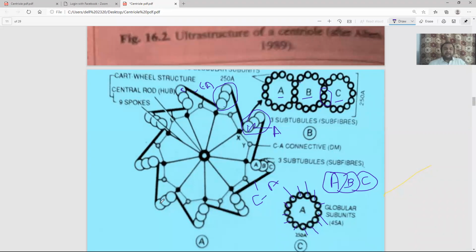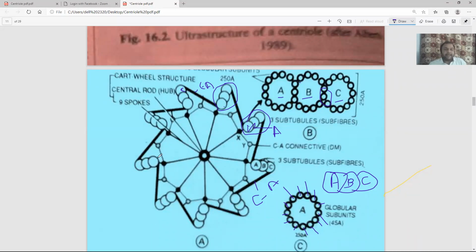So the C microtubule of each triplet is joined with the adjacent one. You can replace the word each. Adjacent microtubules are joined by CA linkage as shown in the diagram. Technically your answer will not be wrong.